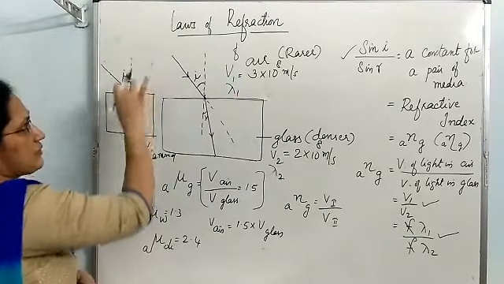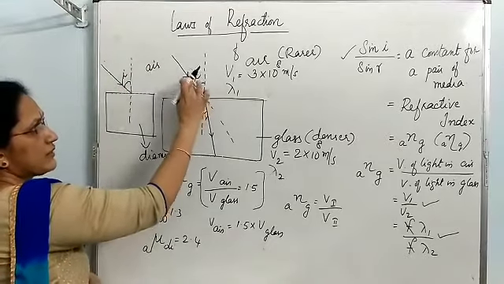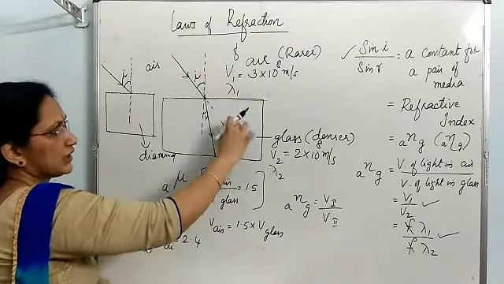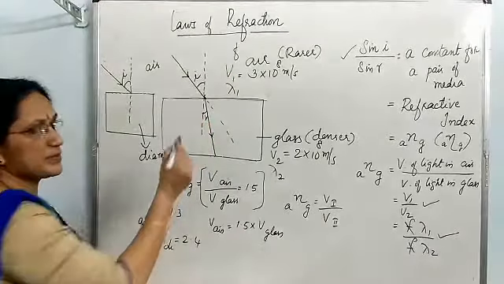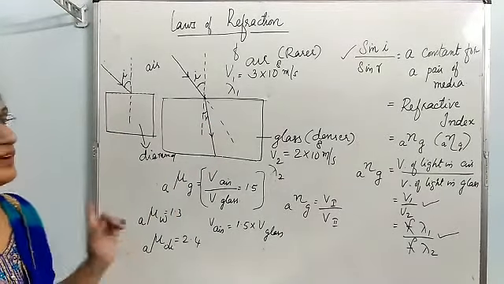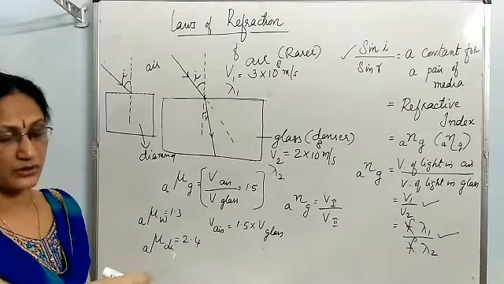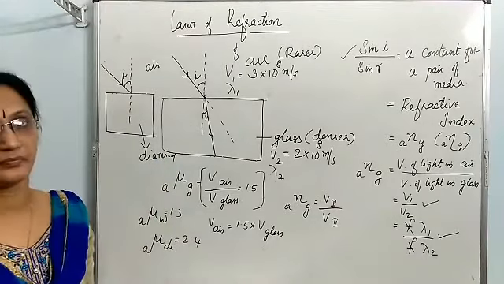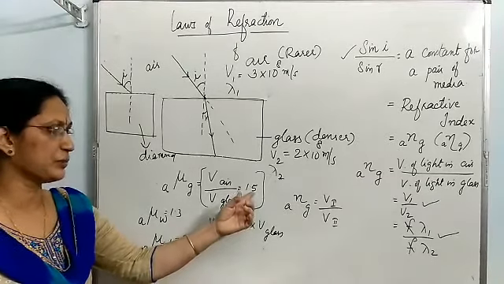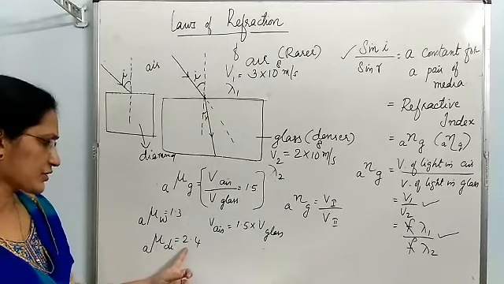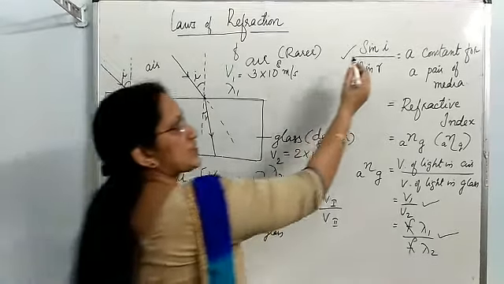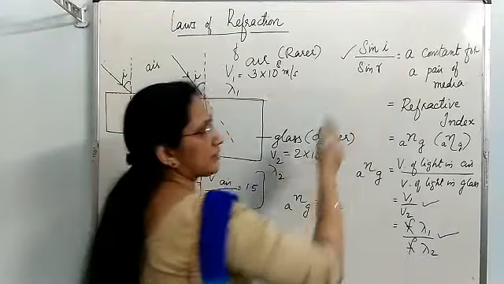This light ray enters from air to diamond. And the same light ray, with the same angle of incidence here, enters from air to glass. Will this angle of refraction be the same, or where will it be more or less? How will you find out? The question is where the light ray will bend more, in glass or in diamond. You know the refractive index of glass is 1.5 and refractive index of diamond is 2.4. Then for refractive index there is one more formula, sin I by sin R.